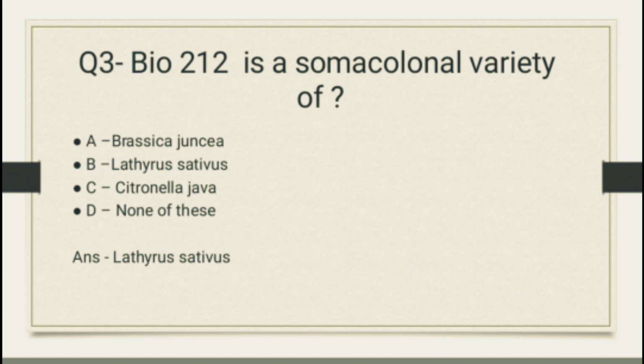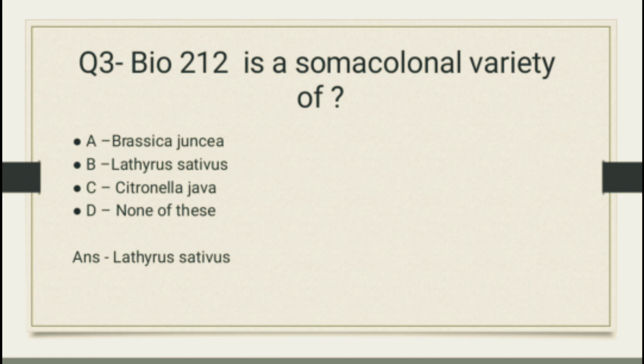Question 3. Bio 212 is a somaclonal variety of which crop? And the options are Brassica juncea, Lathyrus sativus, Citronella java, or none of these. And the correct answer is Lathyrus sativus.